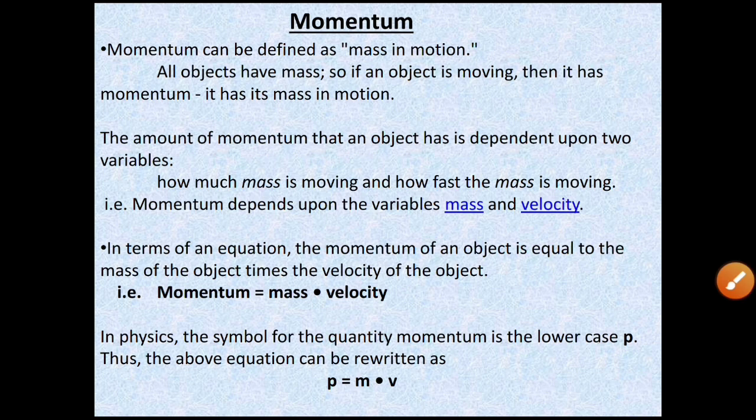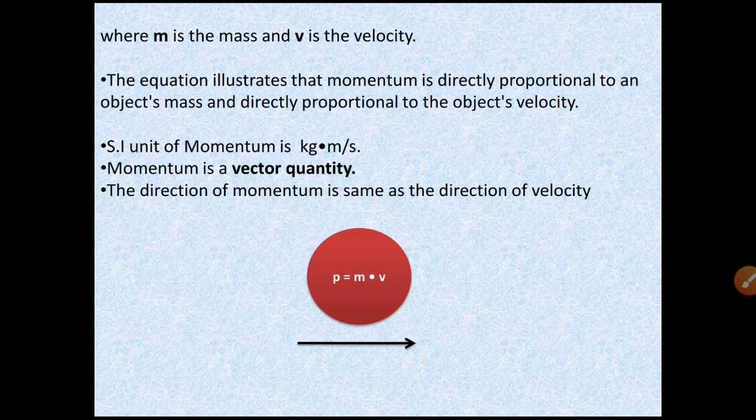In physics, the symbol for the quantity momentum is the lowercase p, and the above equation can be written as p equals mv, where m is the mass and v is the velocity. The equation illustrates that the momentum is directly proportional to an object's mass and is directly proportional to the velocity of the object.